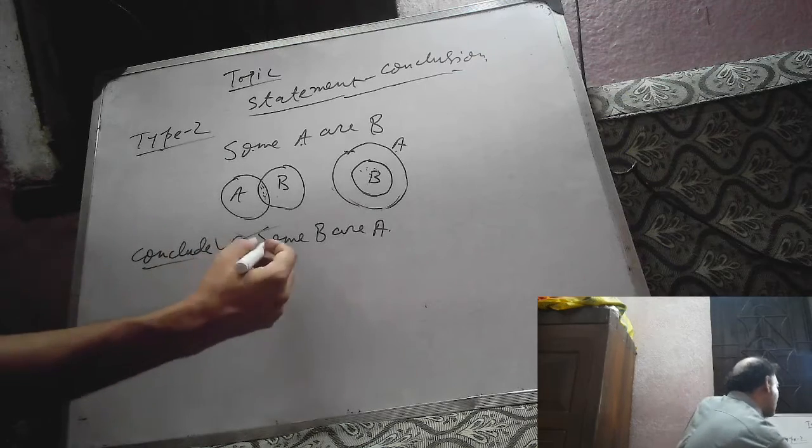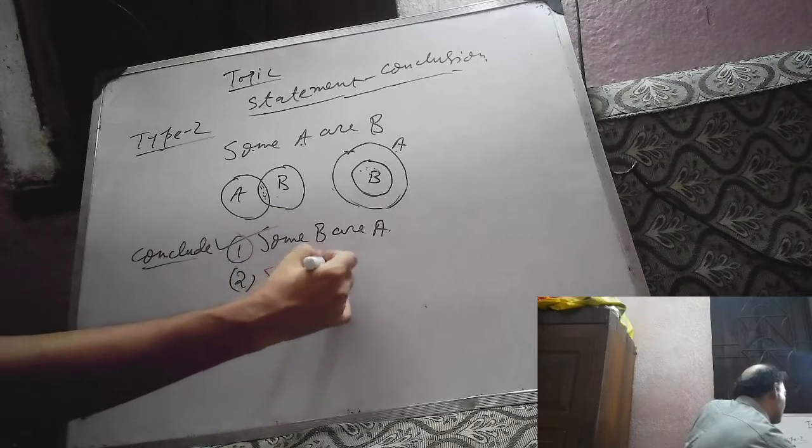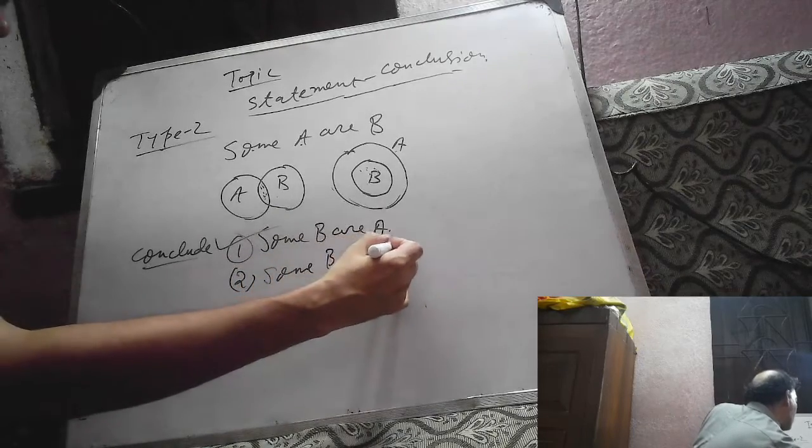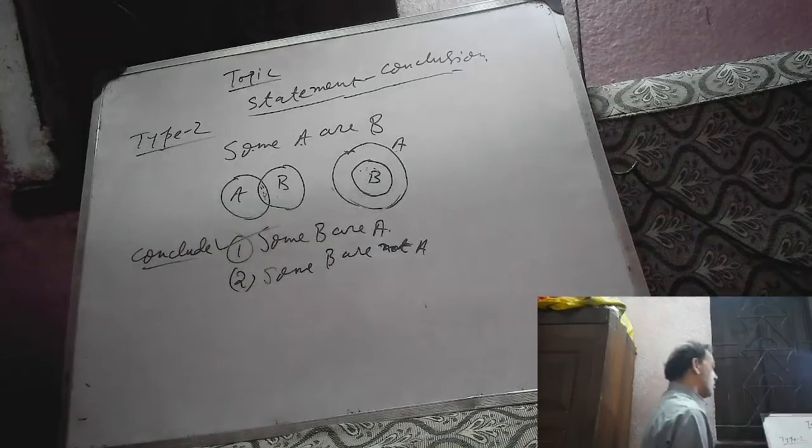Next, some B are not A. Whether it is correct or wrong, is it true?